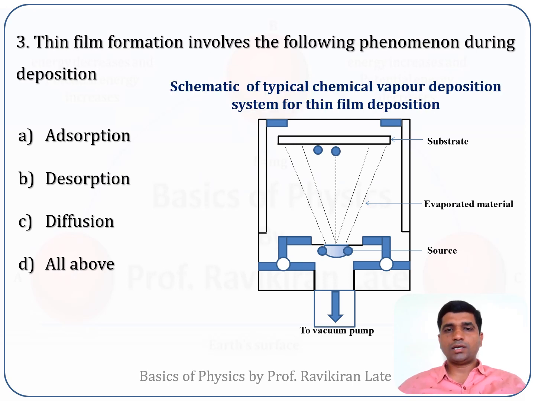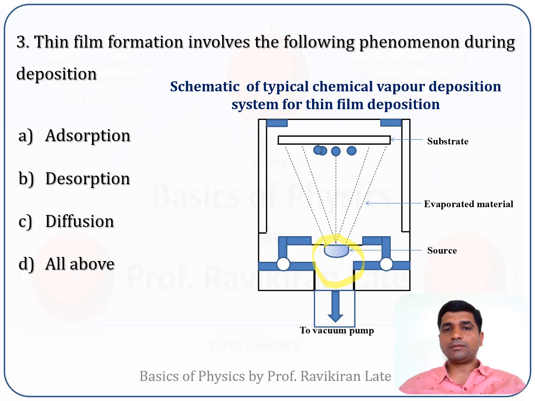Now see, a schematic of a typical vapor deposition system has been shown in the figure. You can see a sample boat in which the sample that needs to be evaporated is kept, and high voltage is applied across the electrodes, so that the temperature of the material kept inside this boat will increase due to Joule's heating law, and the material will evaporate and move in this direction. Now you can see in this animation the atoms are moving in an upward direction.